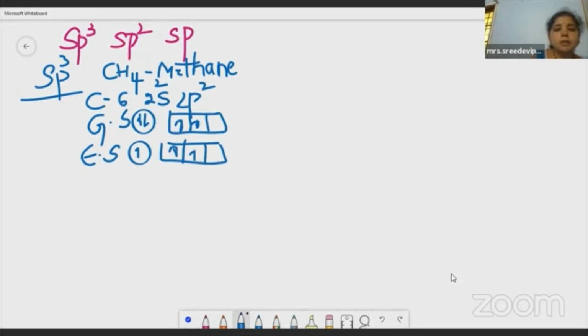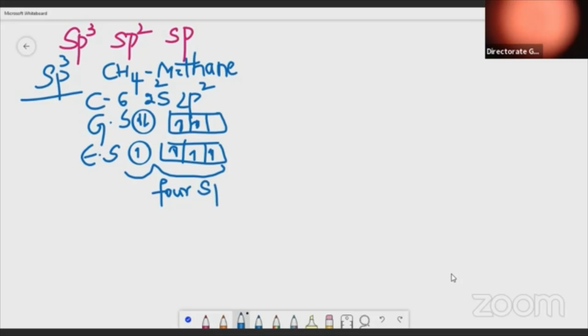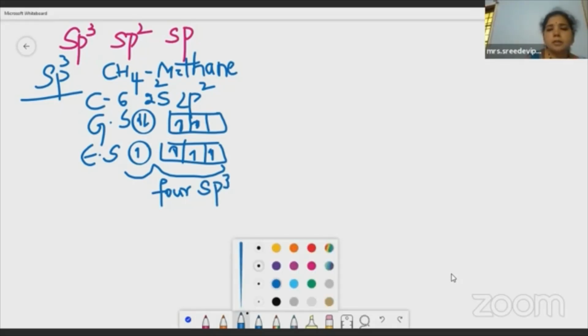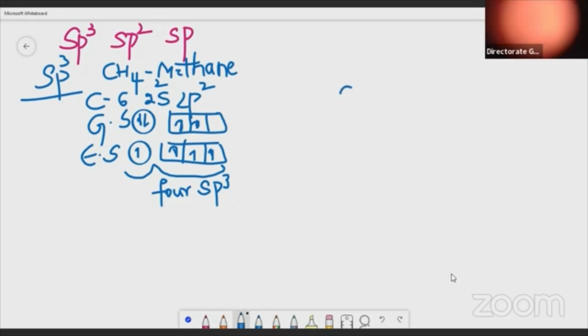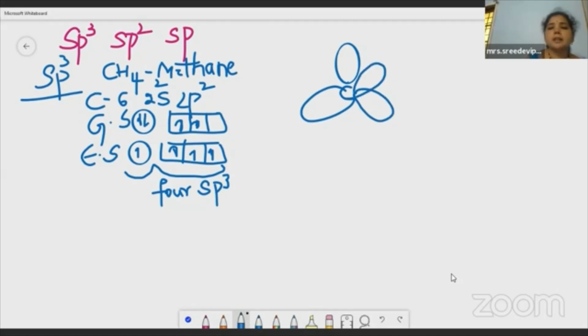Now this s atomic orbital combines with 3 p atomic orbitals, forming 4 sp3 hybrid orbitals. This is the carbon atom which has formed 4 sp3 hybrid orbitals. Then they will overlap with the 4 1s atomic orbitals of hydrogen atoms.